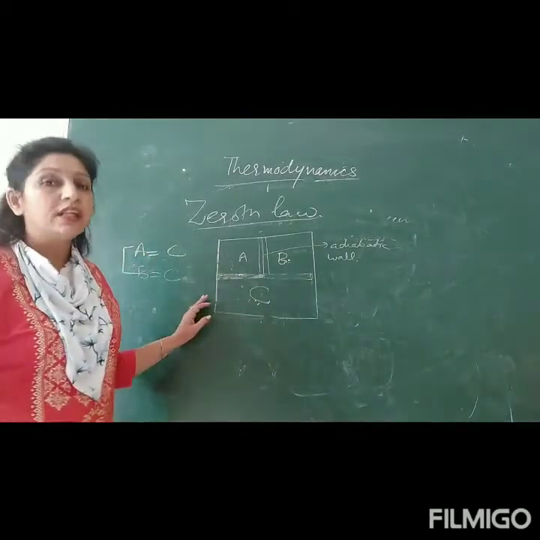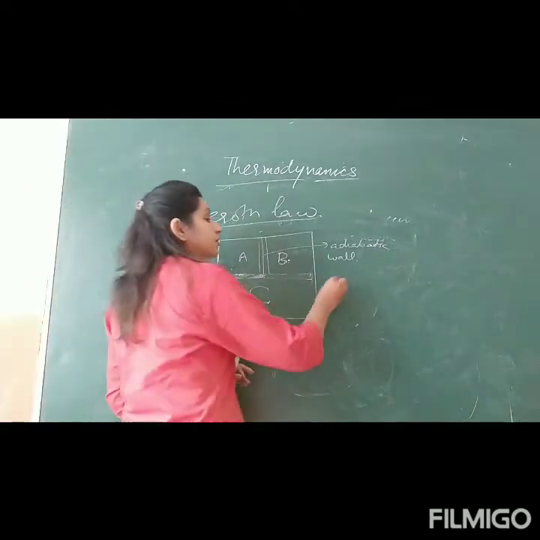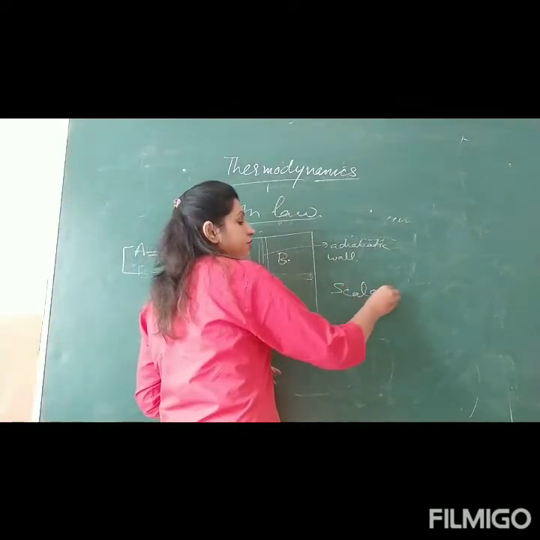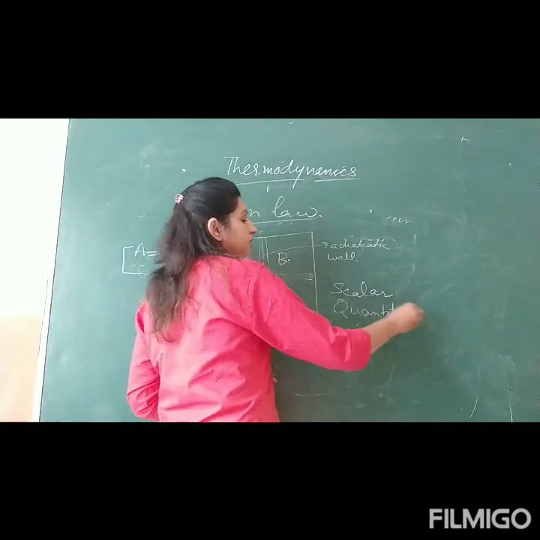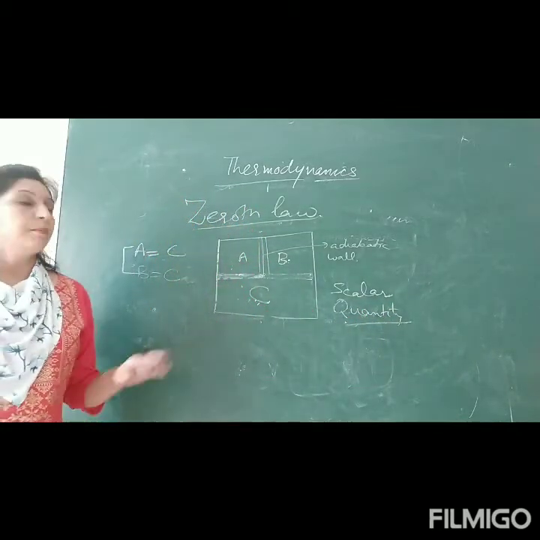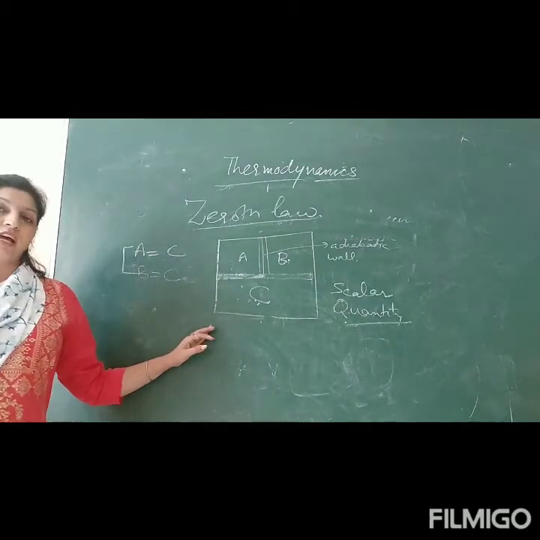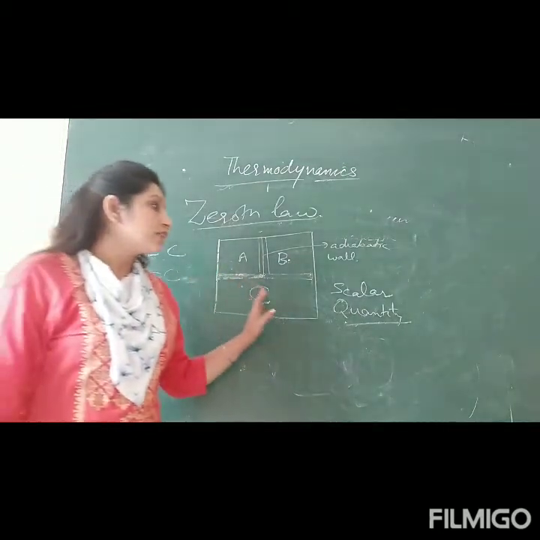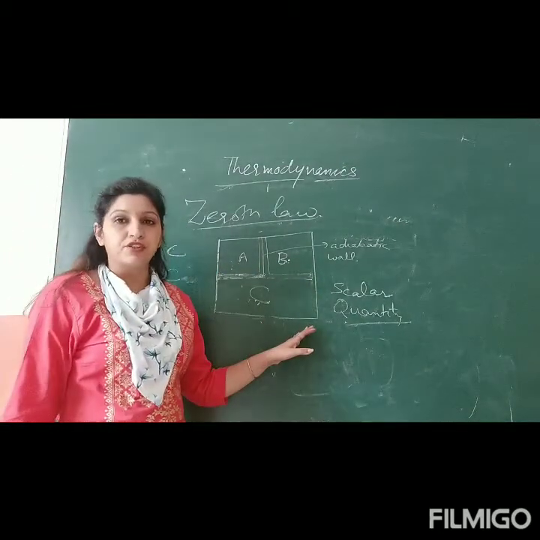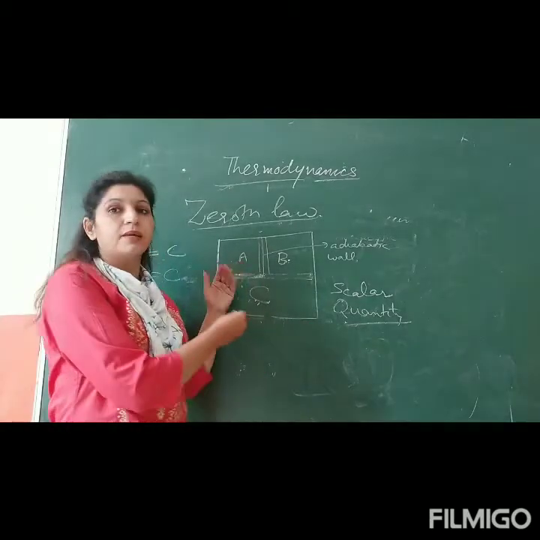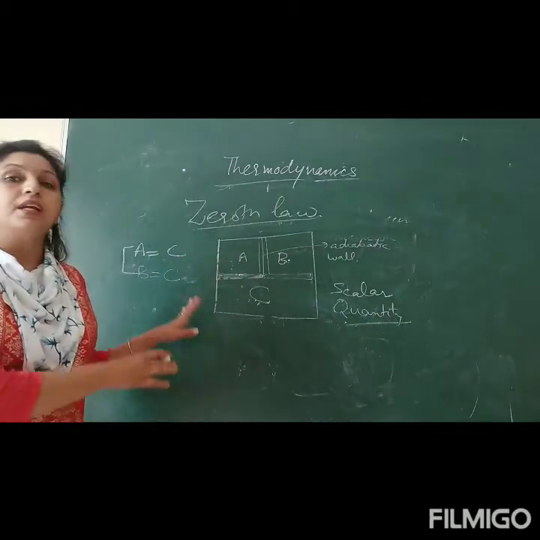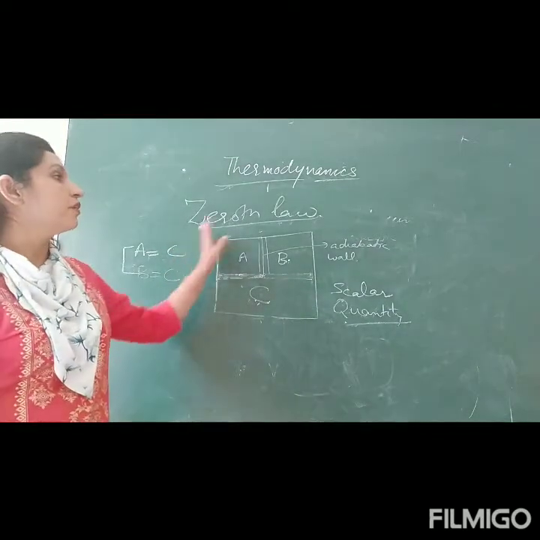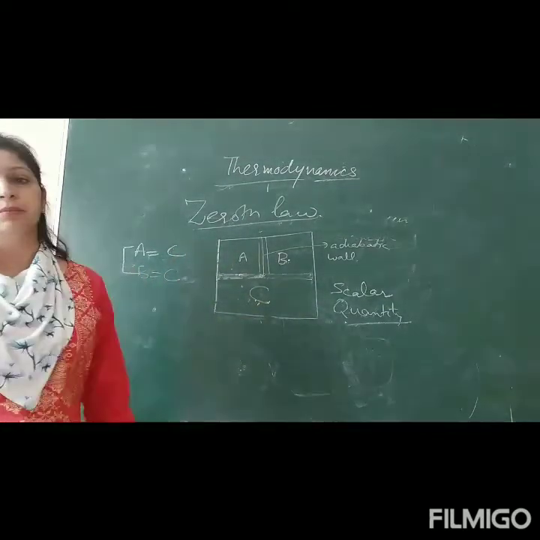Temperature is that scalar quantity, because temperature is not a vector. Temperature is that scalar quantity basically associated with all thermodynamic systems, such that equality of temperature is the necessary and sufficient condition for the systems to be in thermal equilibrium.